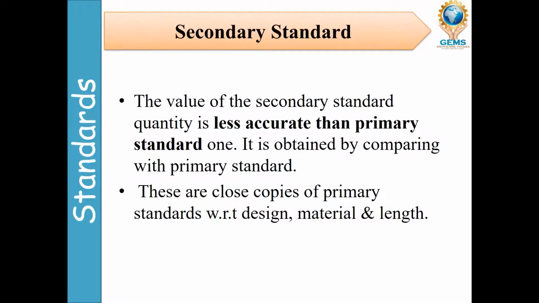Secondary standard. The value of the secondary standard quantity is less accurate than the primary standard. It is obtained by comparing with the primary standard. These are close copies of the primary standard with respect to design, material and length. It is the same as a copy of the primary standard, but it is not a primary standard.